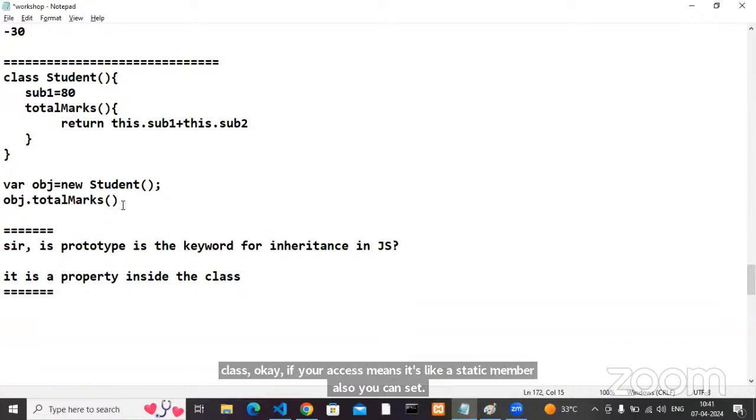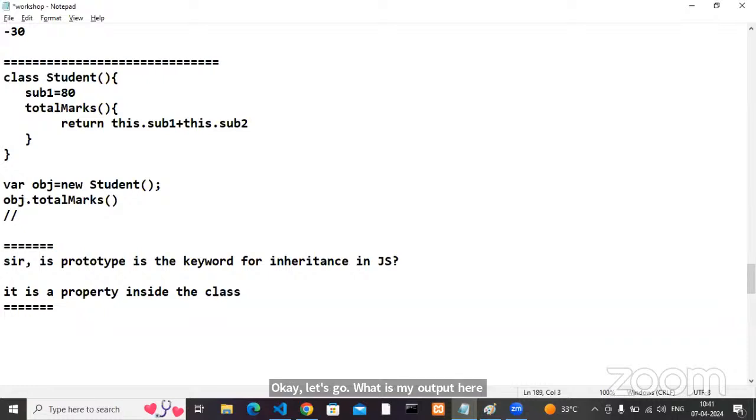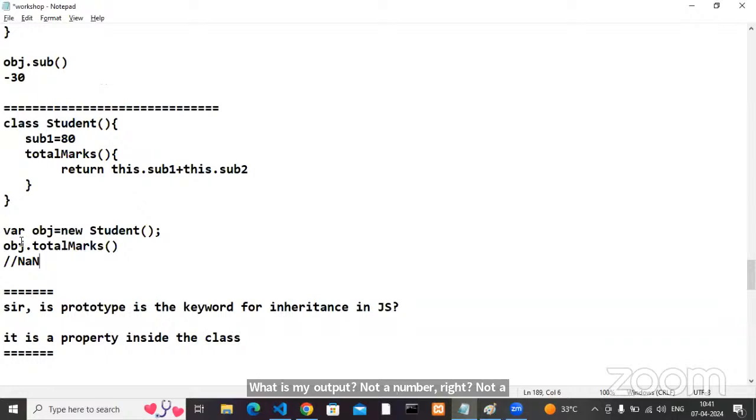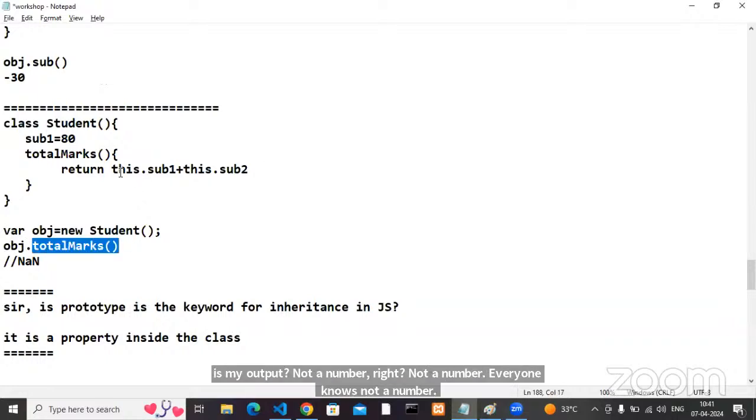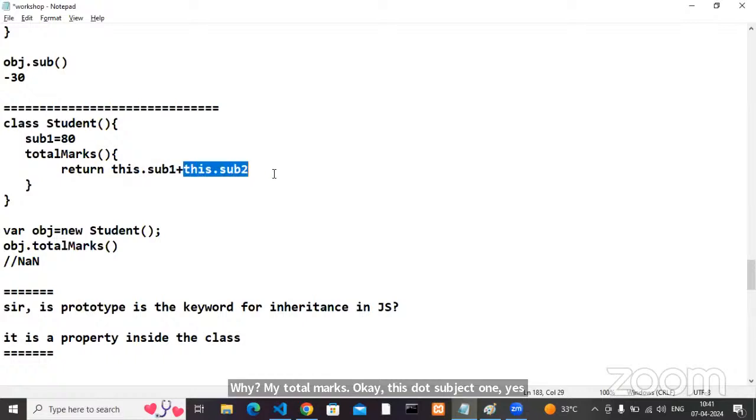Okay, let's go. What is my output here? Not a number, right? Everyone knows, not a number. Why? My total marks: this dot subject 1, yes, there, 80. This dot subject 2 is not there. So it is undefined. 80 plus undefined, you get not a number, right?